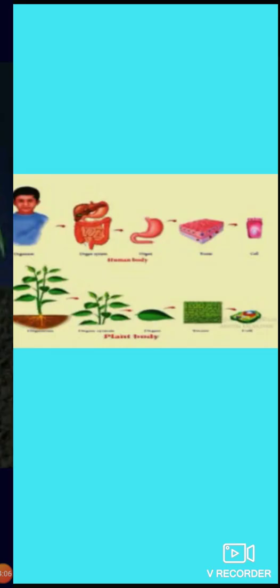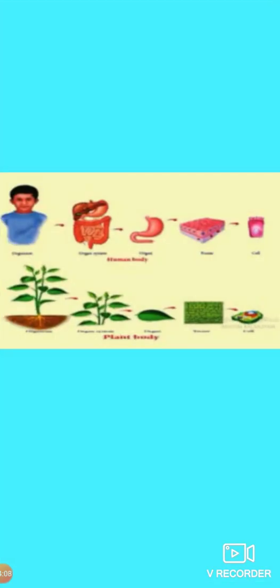Next we have to see organ. A collection of different tissues working together to perform a specific function or functions is called an organ. The human body has different organs like stomach, eye, heart, lungs, etc., which are made up of different types of tissues. Plants have organs such as leaves, stem and roots.